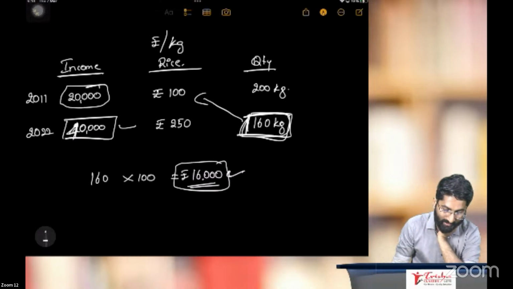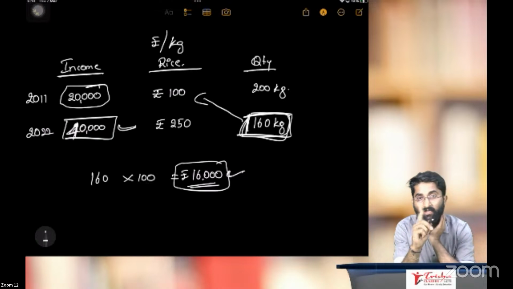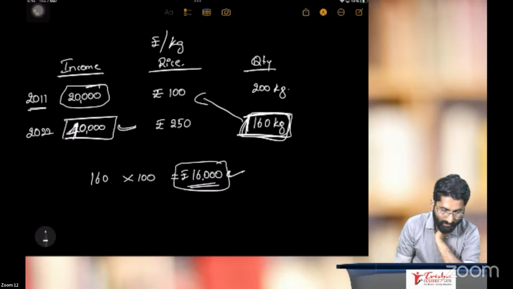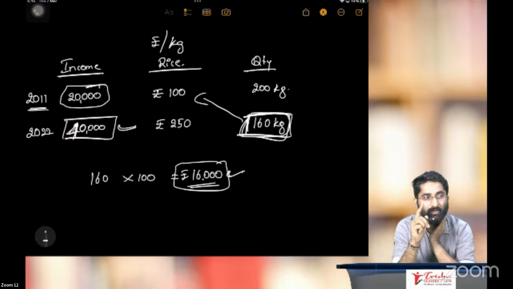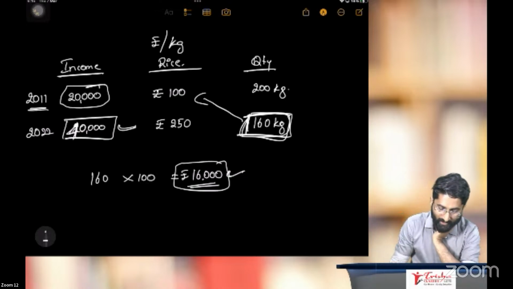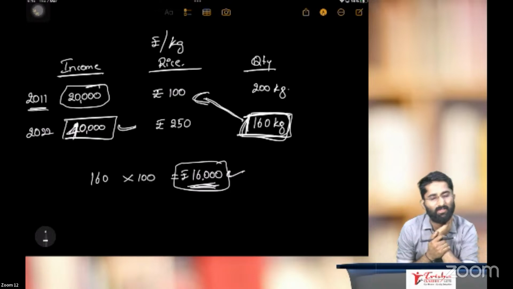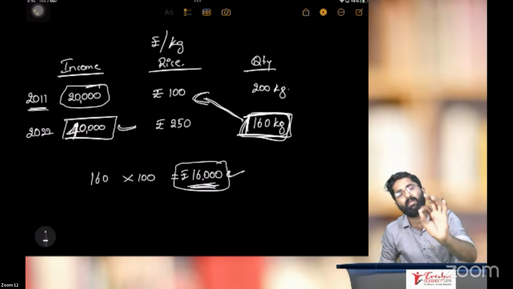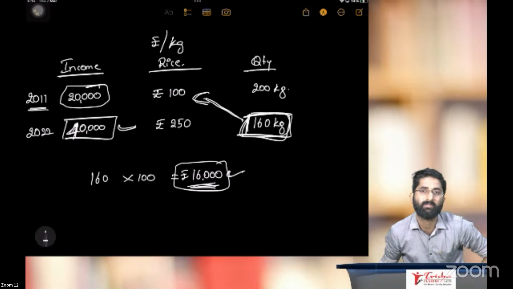Looks like your income is 40,000, but no, your income is not 40,000. Strictly speaking, if you take 2011 as the base year, then your income is 160 multiplied by 100. The answer is 16,000. Your real income is 16,000, not 40,000.